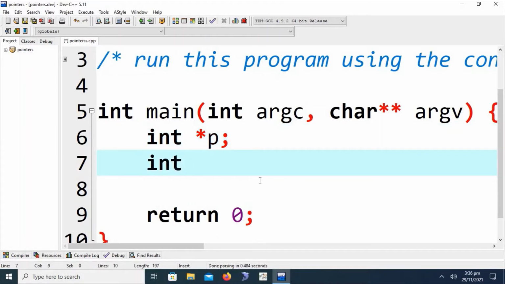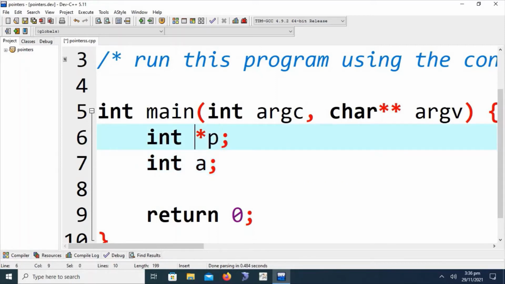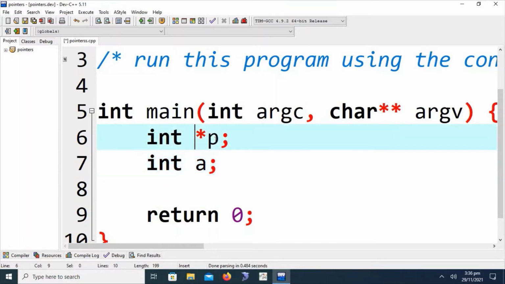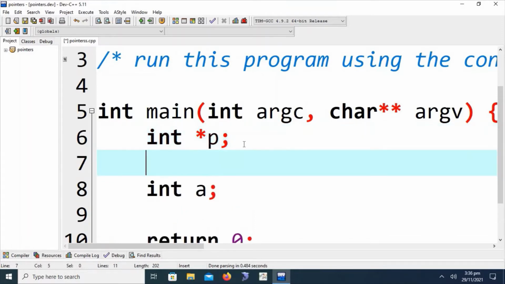So let's suppose we are declaring a variable of type int and a pointer called p. This symbol indicates that the declaration line contains a pointer. We can also declare in different ways, such as int *p1, p2.